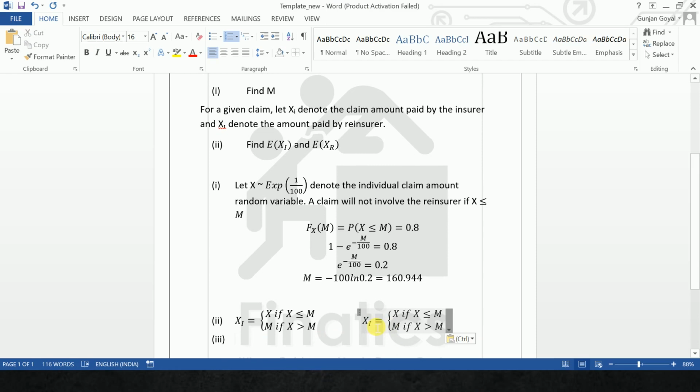For X_R, in the first case it's 0, and in the second case it's X minus M if X is greater than M.